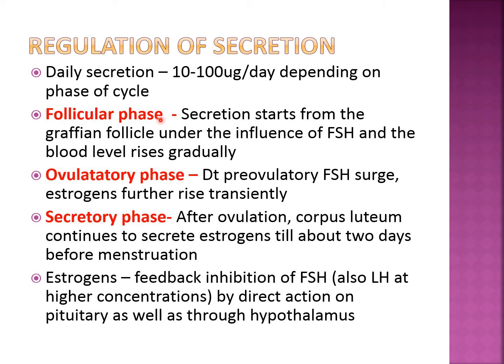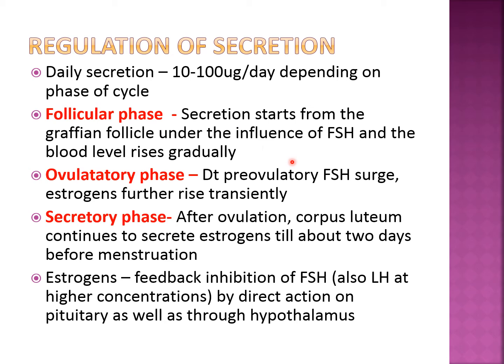There are two gonadotropins, FSH and LH. FSH, that is follicle stimulating hormone, and LH, that is luteinizing hormone. Obviously, FSH is responsible for the maturation and the development or proliferation of the Graafian follicle, and LH is responsible for ovulation. So secretion starts from the Graafian follicle under the influence of FSH in the follicular phase.